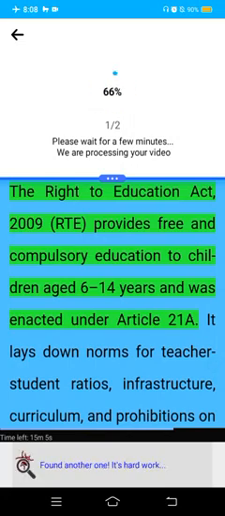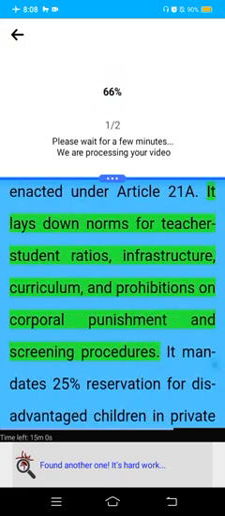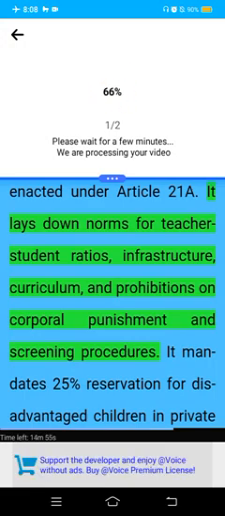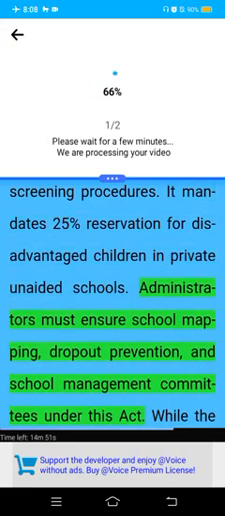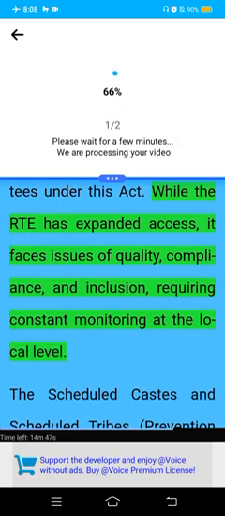The Right to Education Act, 2009, RTE, provides free and compulsory education to children aged 6 to 14 years and was enacted under Article 21A. It lays down norms for teacher-student ratios, infrastructure, curriculum, and prohibitions on corporal punishment and screening procedures. It mandates 25% reservation for disadvantaged children in private unaided schools. Administrators must ensure school mapping, dropout prevention, and school management committees under this act. While the RTE has expanded access, it faces issues of quality, compliance, and inclusion, requiring constant monitoring at the local level.